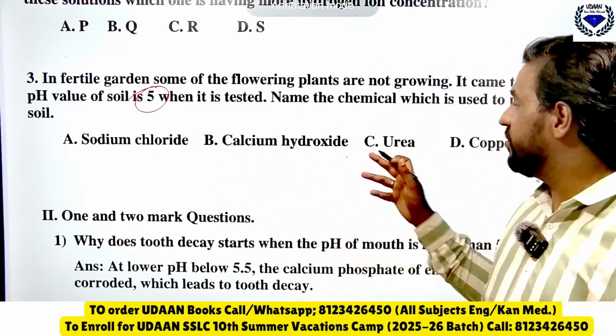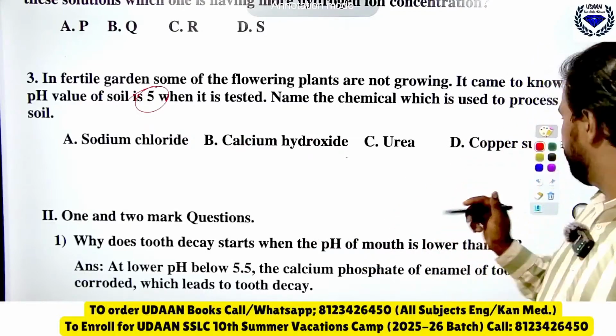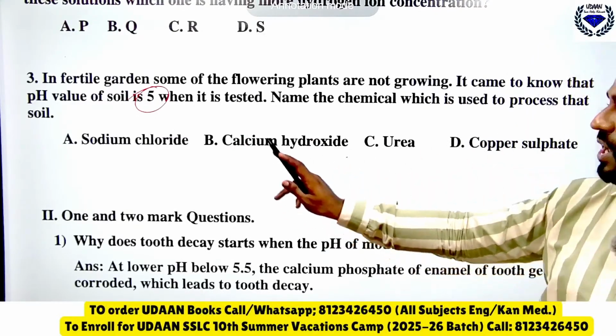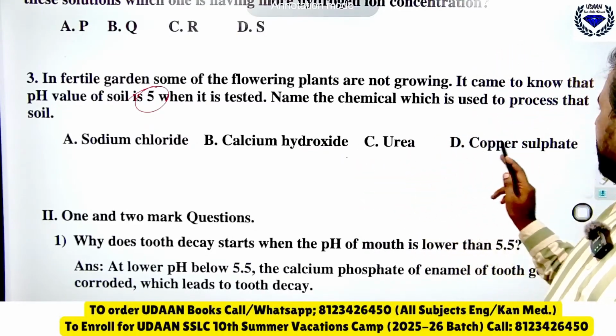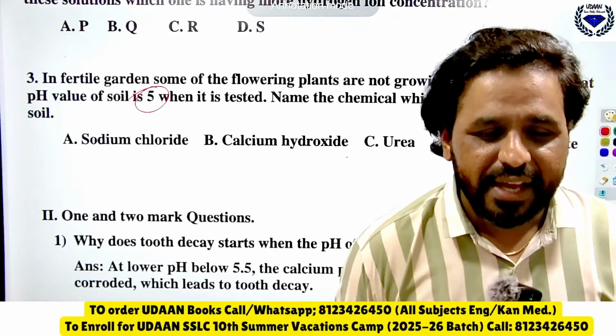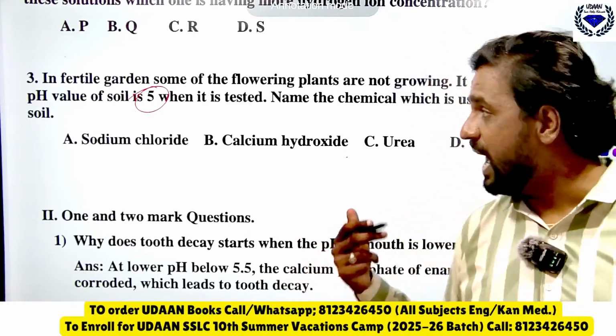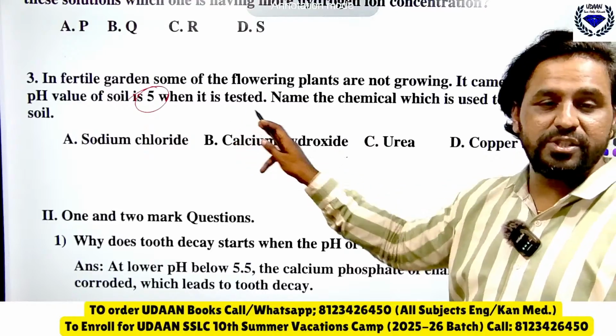So which one should we add? Let me know in the comment section below. Fast, tell me. Shall I add sodium chloride? Shall I add calcium hydroxide, urea, copper sulfate? Let me know the answer here. What should I add in order that the soil should get neutralized?